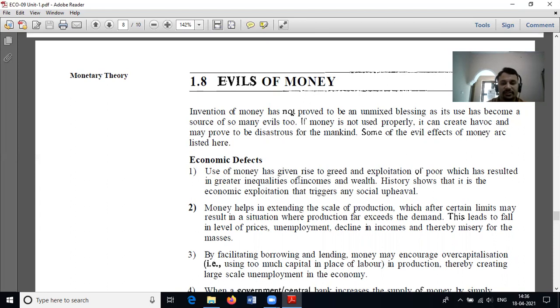The second one is that money helps in extending the scale of production, which after certain limits may result in a situation where production far exceeds demand. This leads to a fall in the level of prices, unemployment, stagnation, decline in incomes, and thereby misery for the masses. This is the second economic defect.